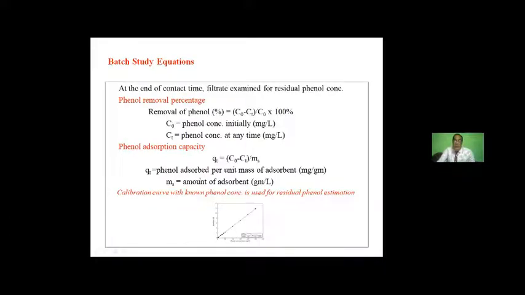Another is the adsorption capacity. That is how much of the phenol can be adsorbed by how much quantity of adsorbent. So it will be milligram per gram. And this is the calibration curve. That is what I was talking about, how to measure the residual phenol percentage through the UV spectrophotometer.